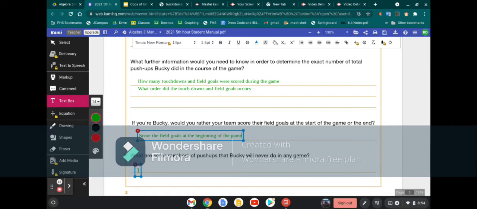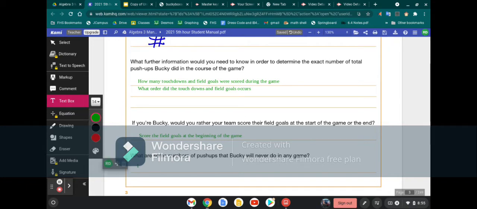Okay, and then they ask us, what are some scores that Bucky will never do? Well, how many push-ups would he never do? All right, so you can write different ones, but one that we know of is 1, because there's no way you can have just a score of 1 in football. All right, field goals are worth 3 points. 2-point conversions are worth 2. So there's no way you're ever going to get just a score of 1 on our field goal.